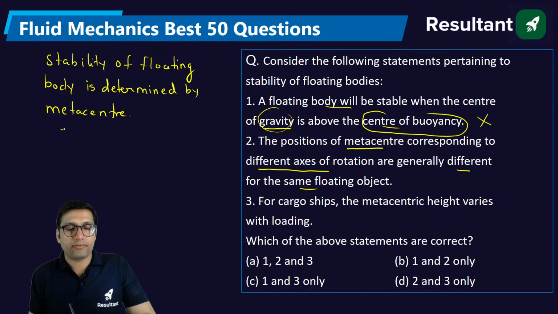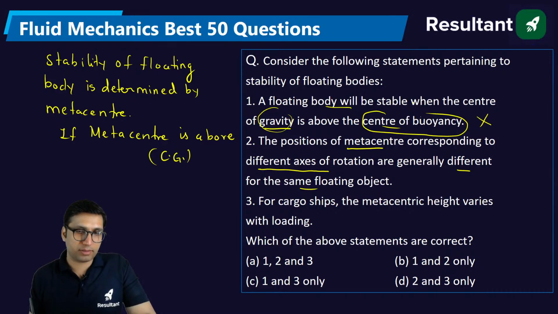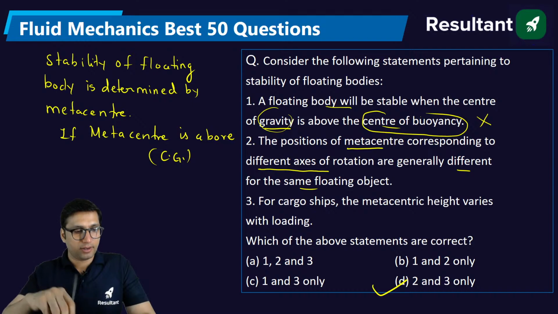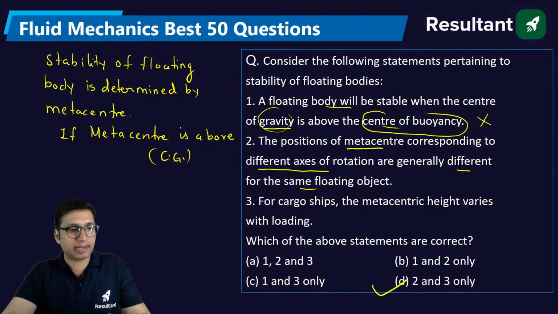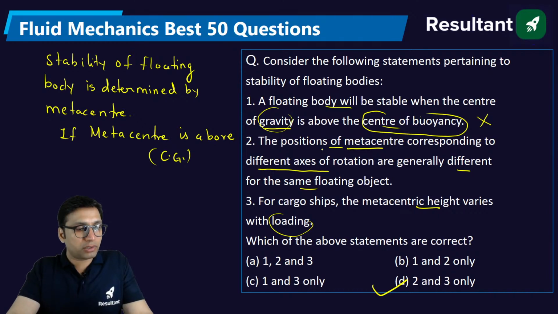If the position of the metacenter is above center of gravity, it has nothing to do with center of buoyancy. So that's why this will not be the right answer. Option D will be correct. The rest of these statements are correct: for cargo ships the metacentric height will vary with the loading, and the position of the metacenter will be different for different conditions depending on the axis of rotation.